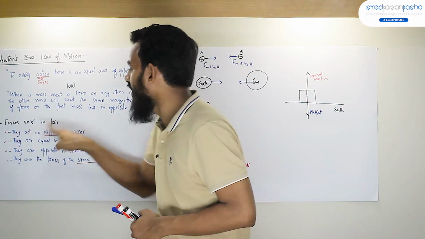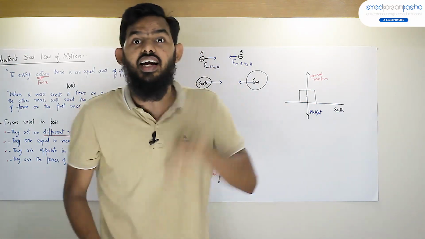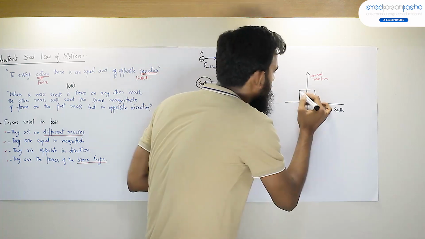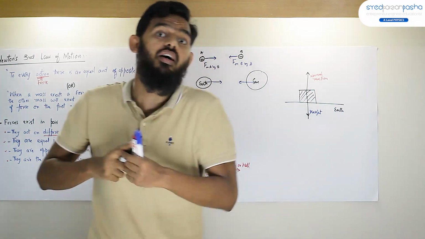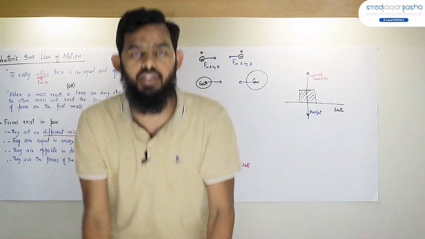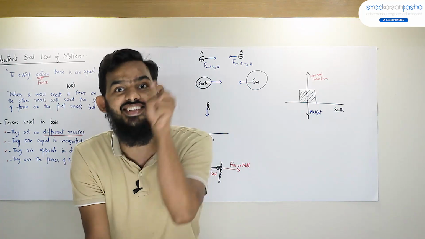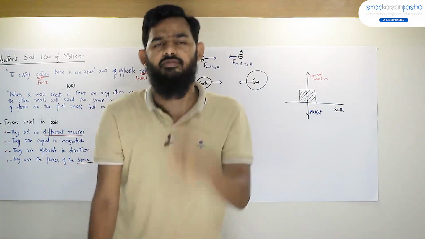This condition: they act on different masses. Normal reaction and weight both act on the same mass, the box placed on the surface of the Earth. So if two forces are equal in magnitude and opposite in direction but act on the same mass, they can never be a Newton's third law pair.